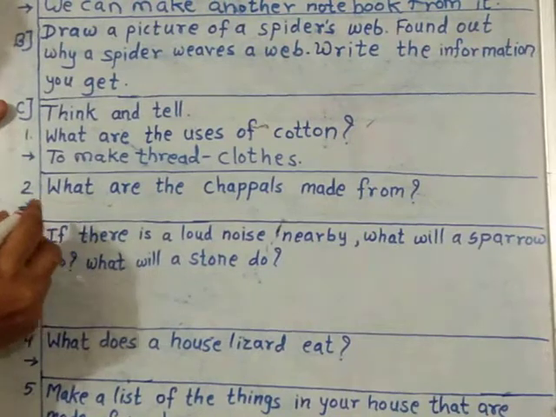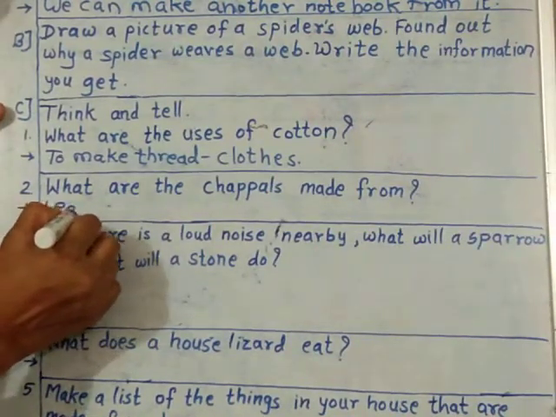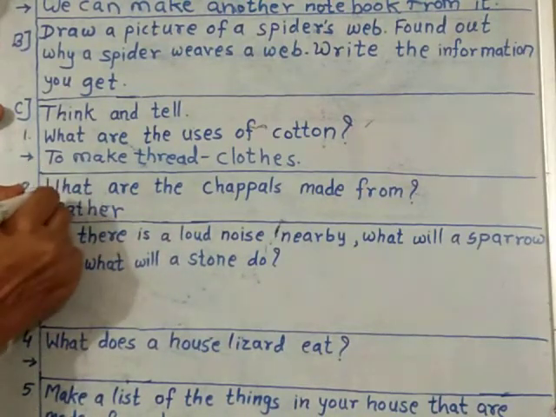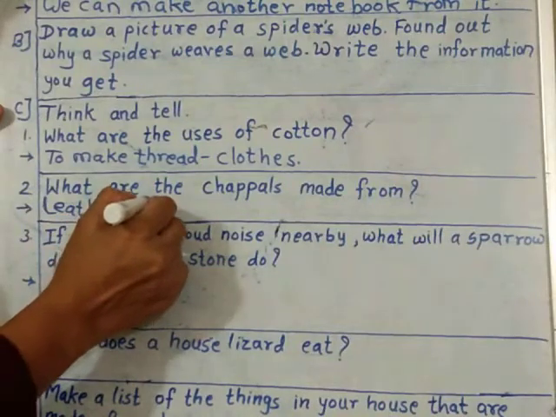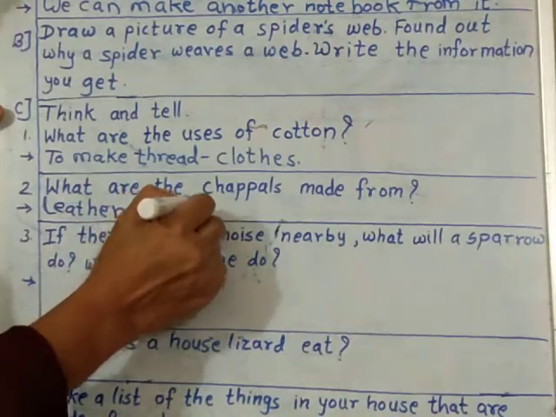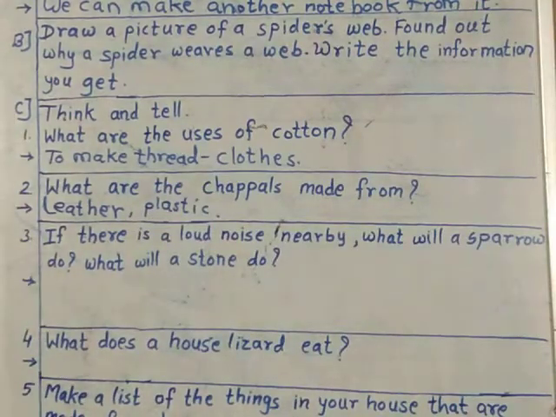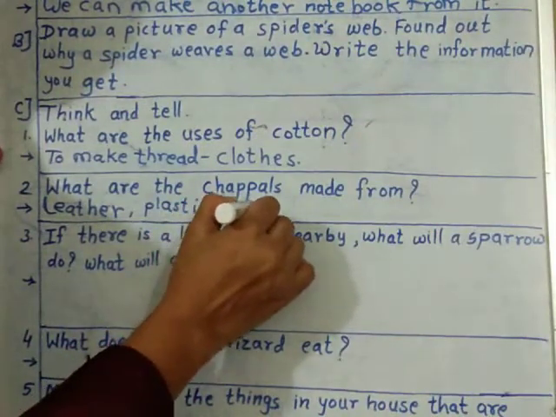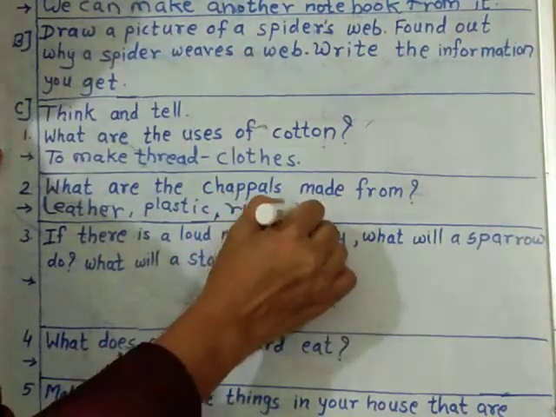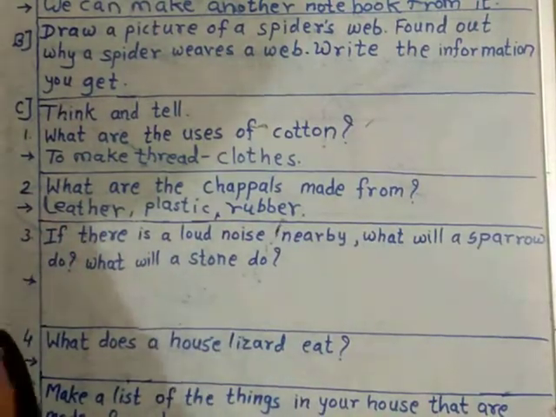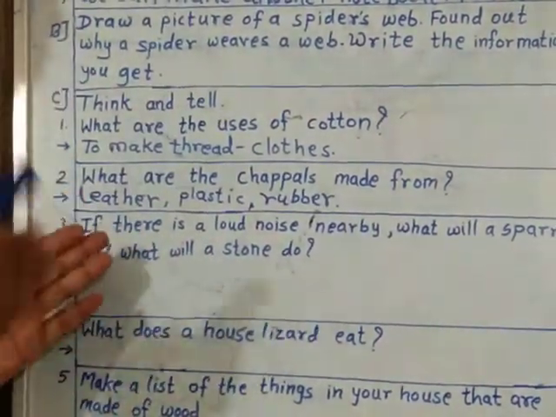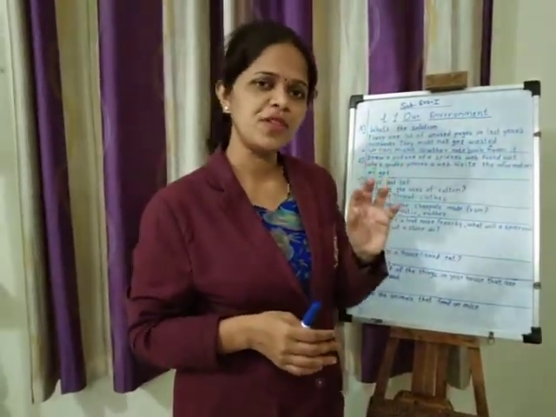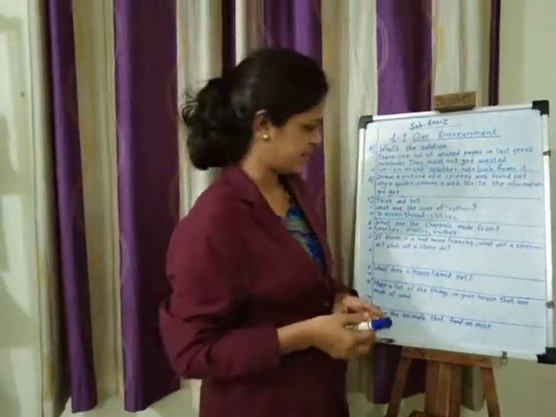Some chappals are made of leather. Some of the chappals are made of plastic, plastic coating. Some of the chappals are made of soft plastic, soft rubber we can say. Rubber is also used to make chappal. So it depends on how we are using the chappal. Observe your chappal, write your own answer. No need to write, we are not going to write this question, but just observation is necessary in EVS.